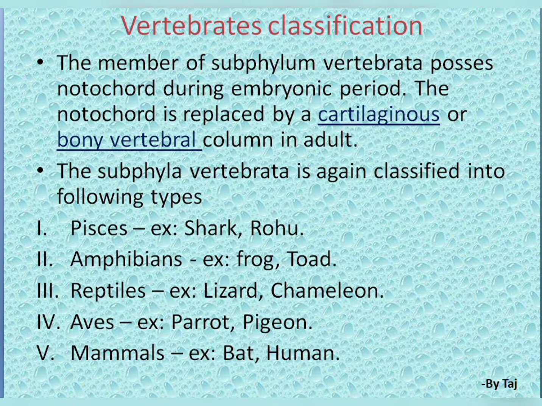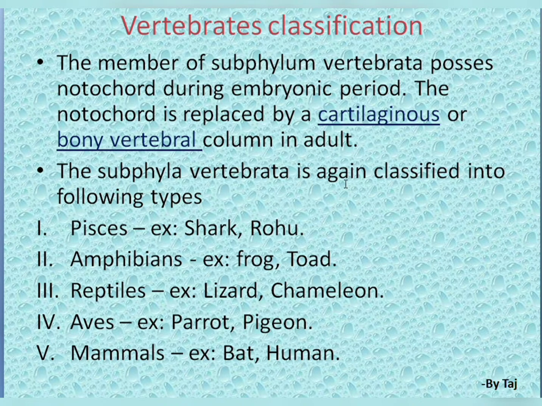So, coming to the classification of vertebrates. Here, the vertebrates are classified into five major classes. The members of subphylum Vertebrata possess a notochord during the embryonic period. Then the notochord is replaced by a cartilaginous or bony vertebral column, the backbone of the organism, when the organism enters adulthood.